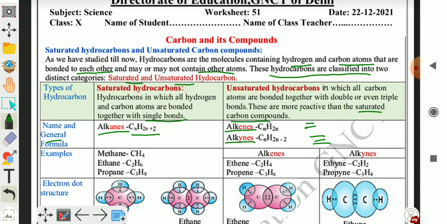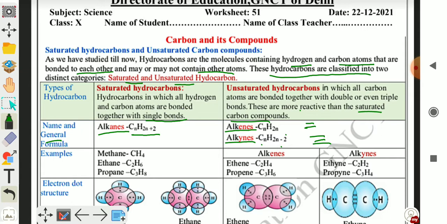The general formula of alkene is CnH2n, while the general formula of alkyne is CnH2n-2, where n is the number of carbon atoms. If we put the value of n in place of n, we will get the formula of that alkene, alkyne or alkane.